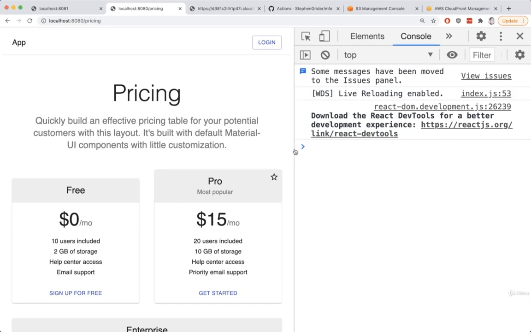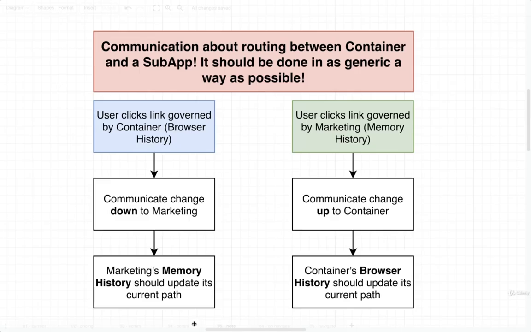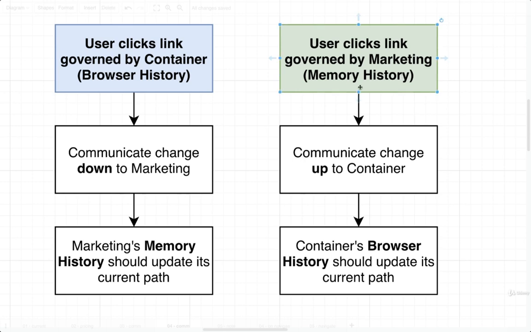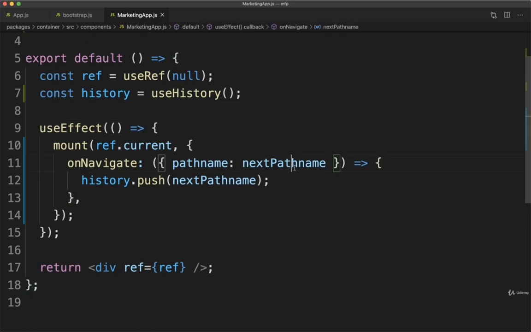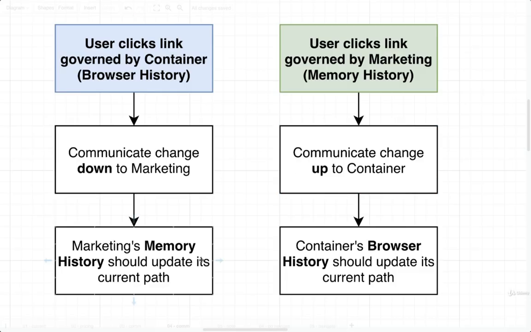So we've now satisfied one direction of communication. Now, whenever a user clicks on a link that is governed by marketing, we are communicating that change up to container, and we are updating the browser history inside of container. Now, like I said, there's one very quick change we want to make. Turns out that, well, if you really consider this flow right here, we're essentially saying whenever one history object changes, automatically change the other. It turns out that you can very easily get into an infinite loop here, where whenever we tell one history object to update, it'll tell the other, that one's going to update, and then tell the other immediately back that it updated, and we're going to get into this infinite flow where each history object just keeps on telling itself that it just made a change.